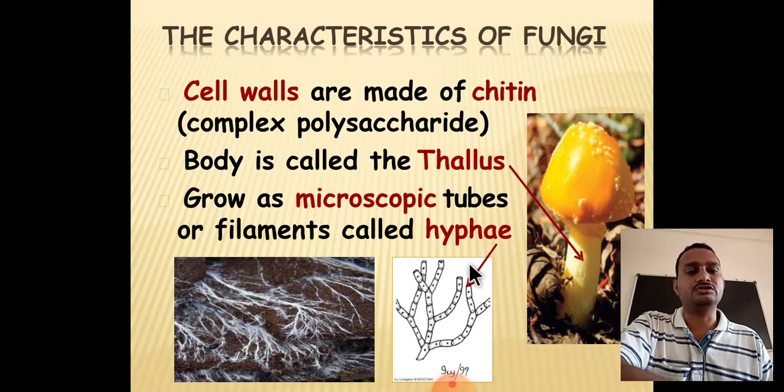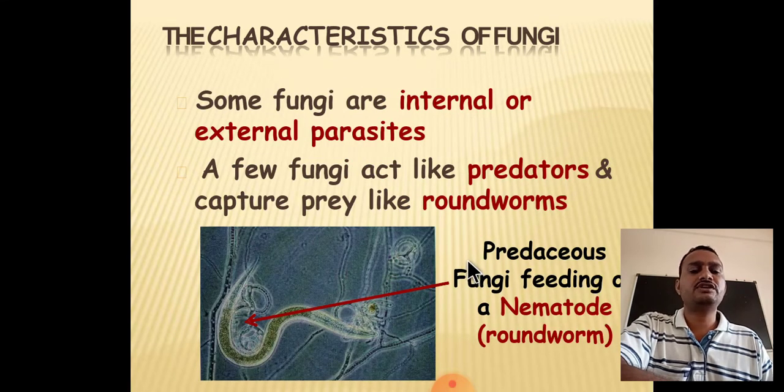The next character is that some fungi are internal or external parasitic fungi. They live on living organisms. Some fungi cause different types of diseases in animals, and in cash crops or other living plants. Internal ones cause internal diseases, and some occur as external parasites. They live on the leaf surface or animal skin surface, etc.